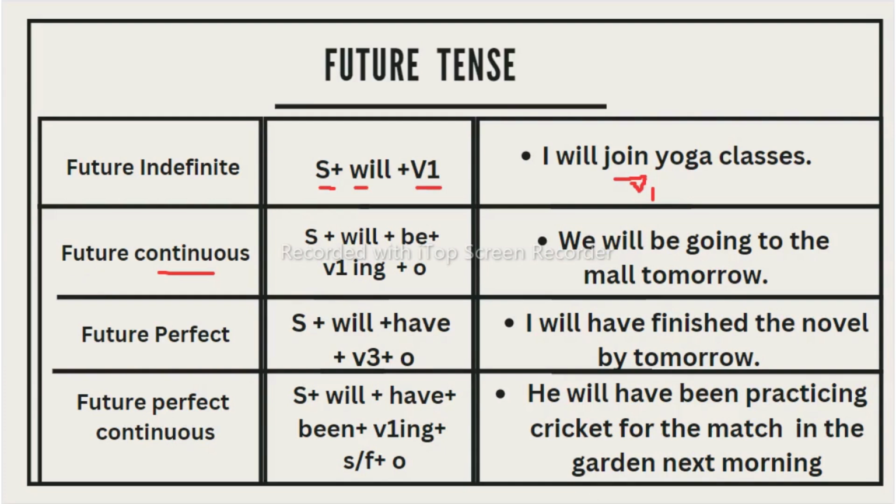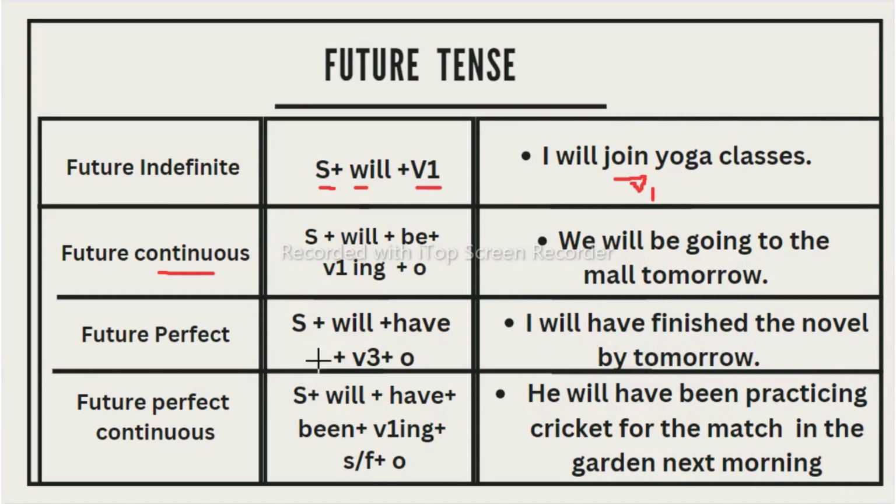That is an ongoing action. Now this future perfect tense we use to express an action in the future that will happen by a specific time in the future, which means that it will be completed by a specific time in the future, that will be over at a given point of time in the future. For example, you can see here: I will have finished the novel by tomorrow. He has not finished yet, but he is going to finish at a particular time in the future.